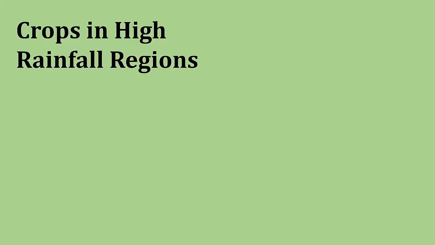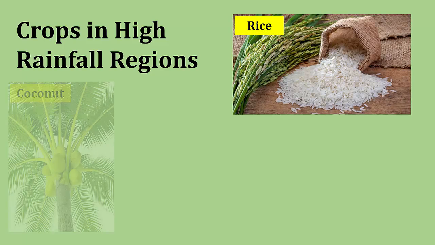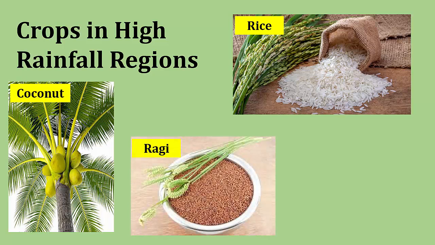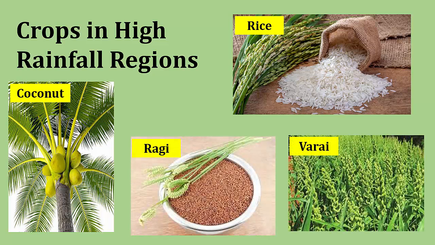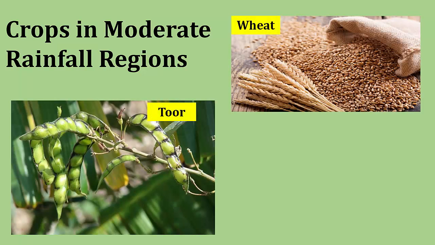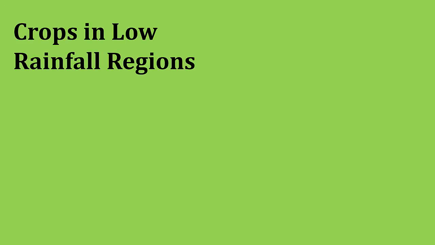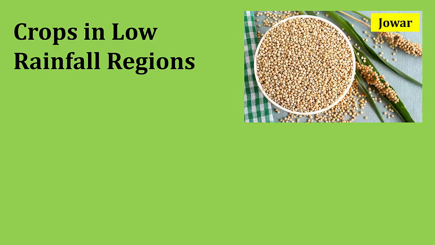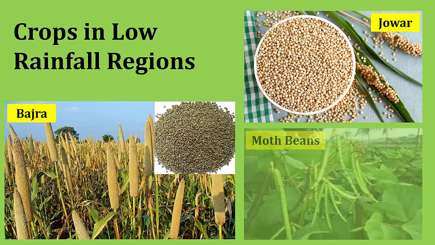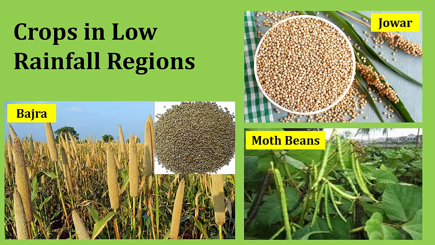In regions of high rainfall, crops such as rice, coconut, ragi and varai are grown. Crops in moderate rainfall regions: wheat, tur and soyabean. Crops in low rainfall regions: jawar, bajra and moth beans, which are also called as matki.